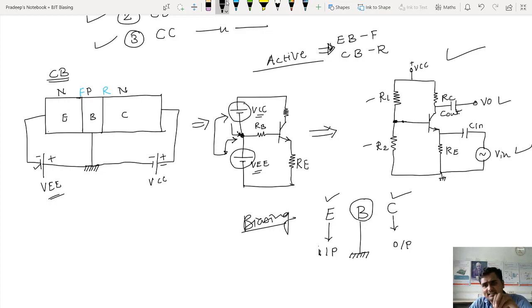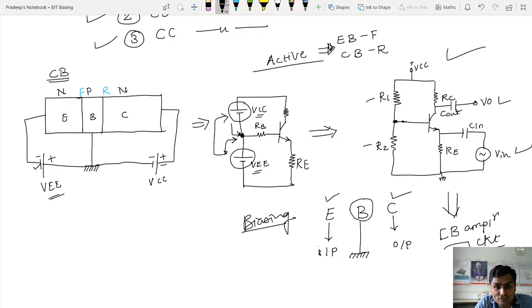See, now the biasing circuit I have connected, coupling capacitors I have connected. So this circuit I will call the common base amplifier circuit. We started with the construction. We connected two batteries to make the junction forward bias and reverse bias. And then we drew the circuit, and we concluded with the common base amplifier circuit.